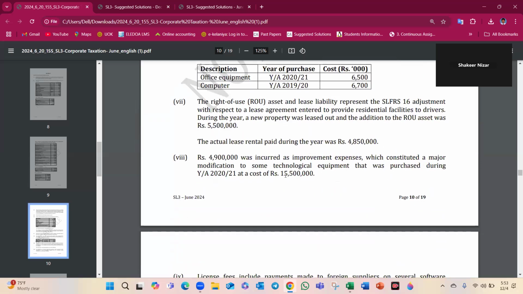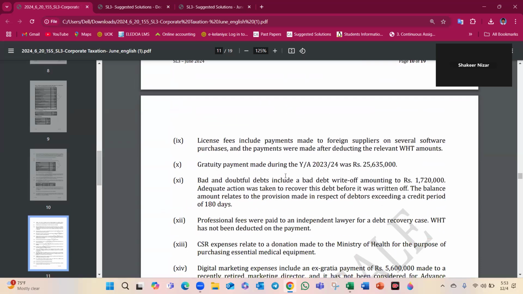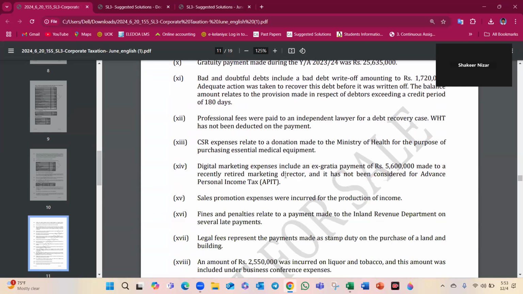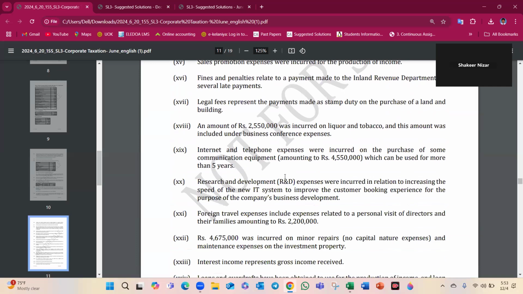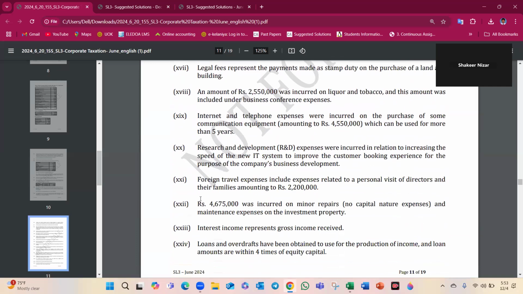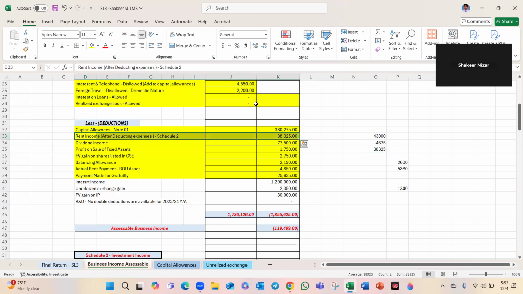ROS. License, gratuity, bad provision, CSR, digital sales, fines, legal amount, liquor, tobacco, research and development. Investment 4,675 is here. Minor repairs. The remainder is what we can deduct, 28,325. Can you see? Done. Cool, right?